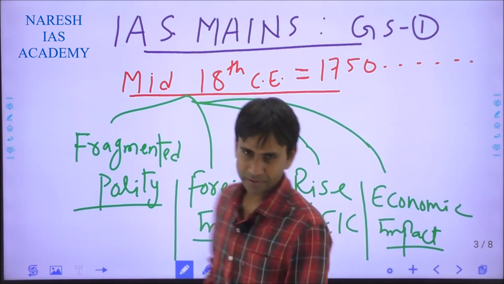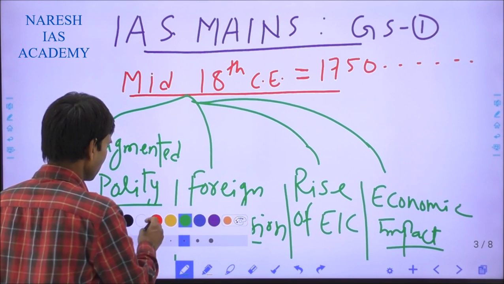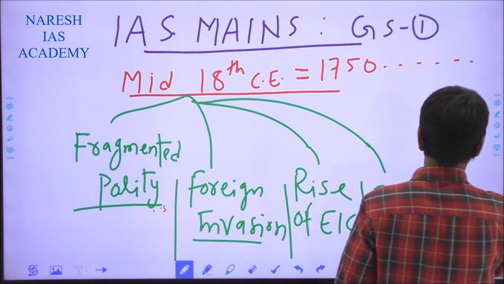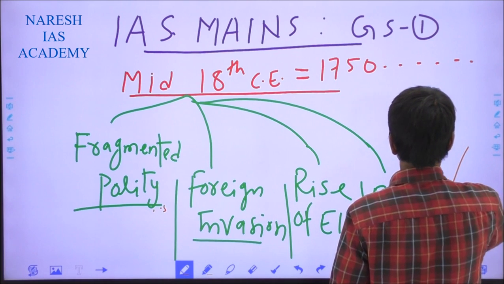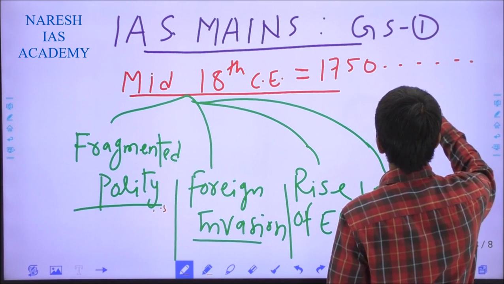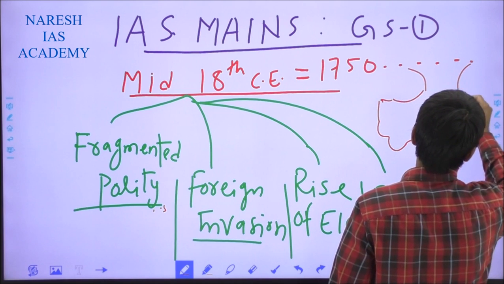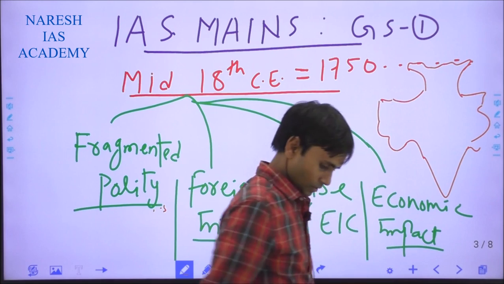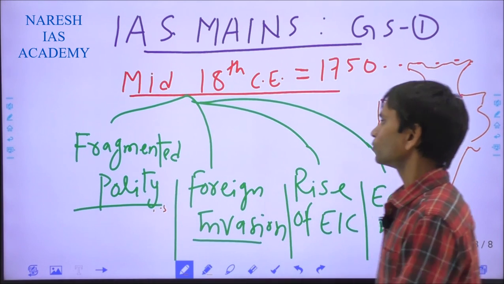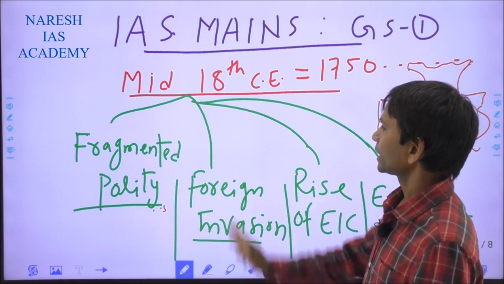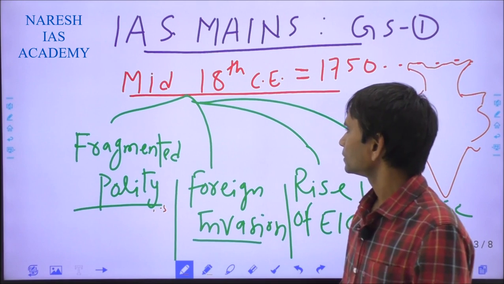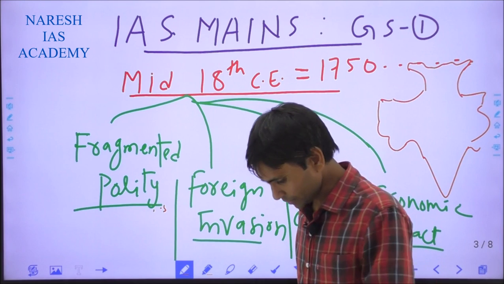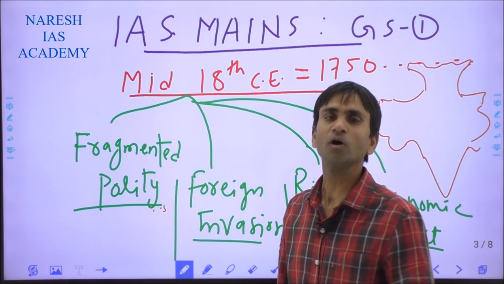And through the Indian map, we will take some help to draw some incidents. First, we have to prove whether the era was a fragmented polity or a time of disintegrated polity or not.